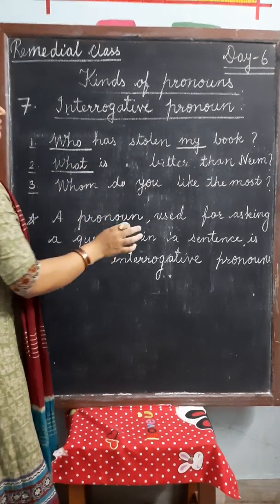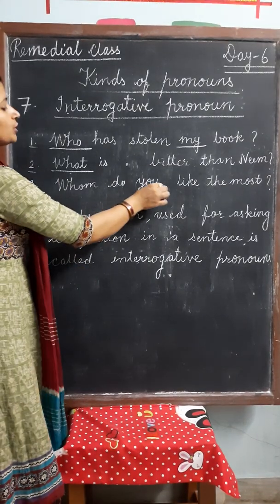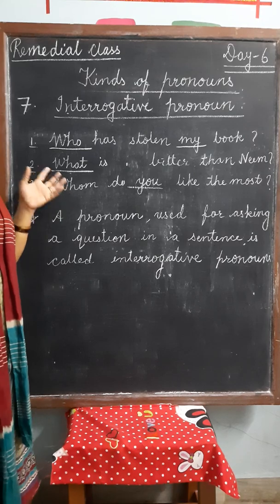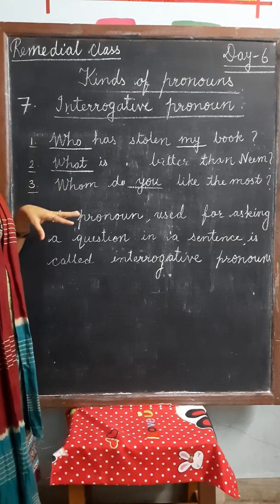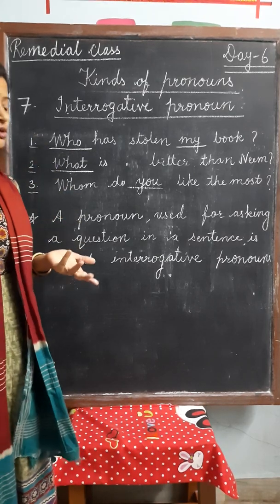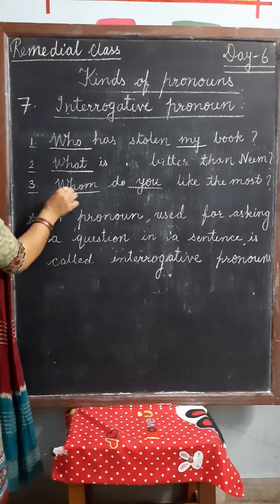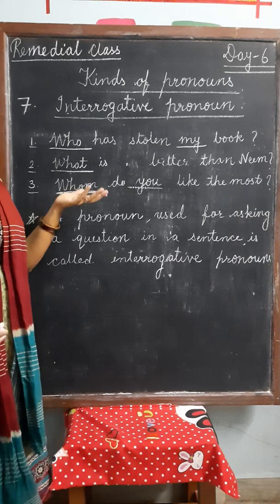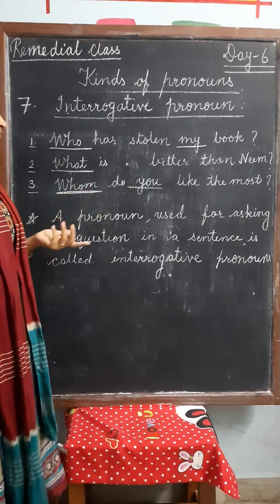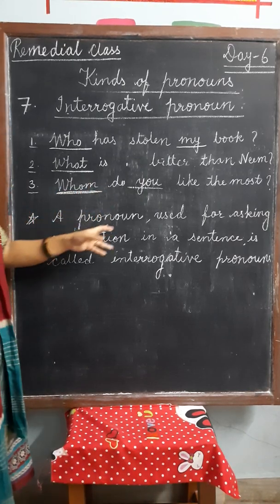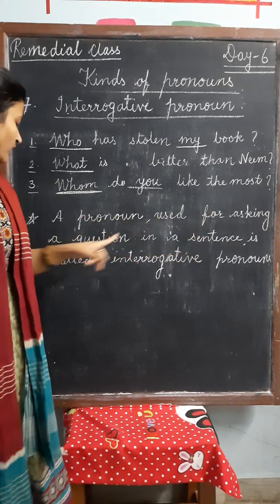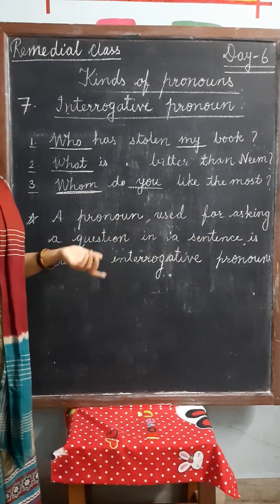Whom do you like the most? Here you is a pronoun and the other word which is pronoun is whom. Whom refers to the person you like the most. So whom is here working as a pronoun. So all these question words in a sentence work like pronouns. The definition is a pronoun used for asking a question in a sentence is called interrogative pronoun.